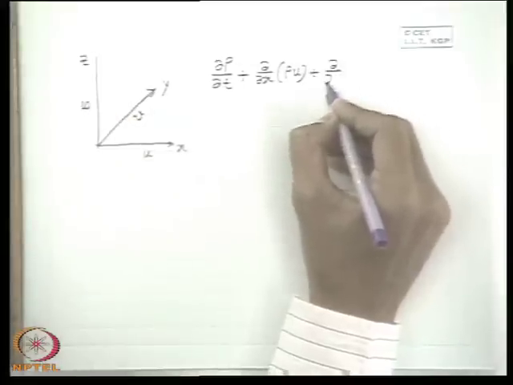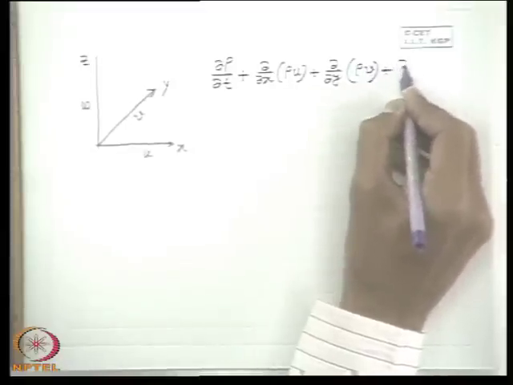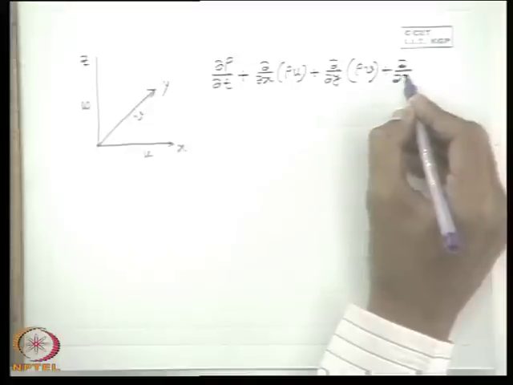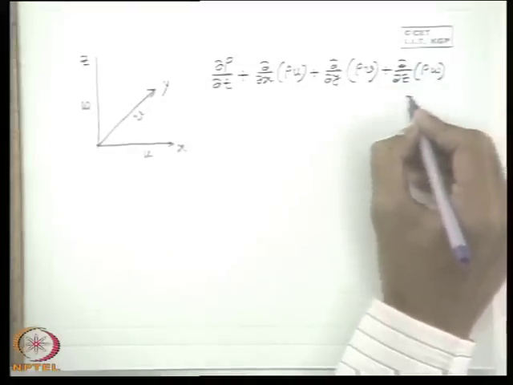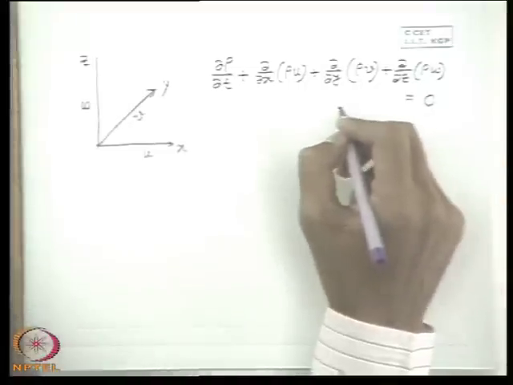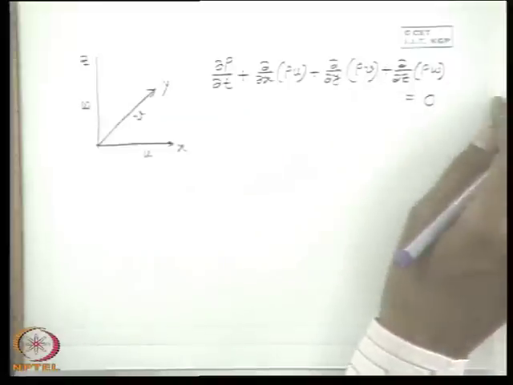This equation was derived from the principle of conservation of mass applied to a control volume in a rectangular Cartesian coordinate system. Here rho is the density and u, v, w are the velocity components.